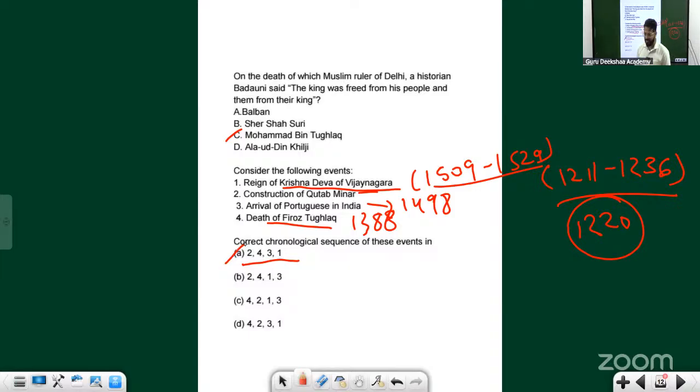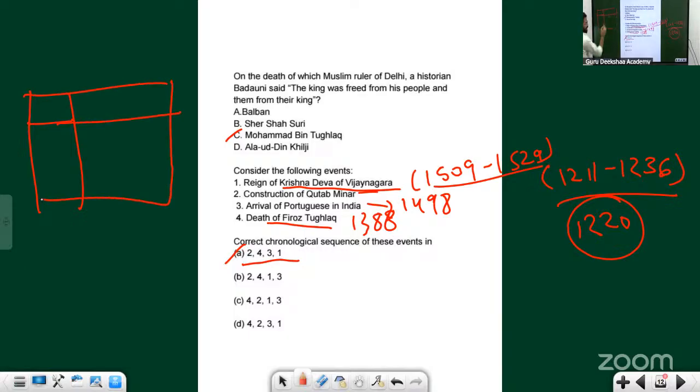See how UPSC is playing with things. One thing they will definitely play with is chronologies, timelines. With respect to the Delhi Sultanate, try to remember all the events, including the Mongols. Just make a table: Delhi Sultanate ruler and what kind of Mongol attacks happened. Only two things. It started from Iltutmish, continued from Balban, continued in Balban's period, and even in Jalaluddin Khilji's period it continued.